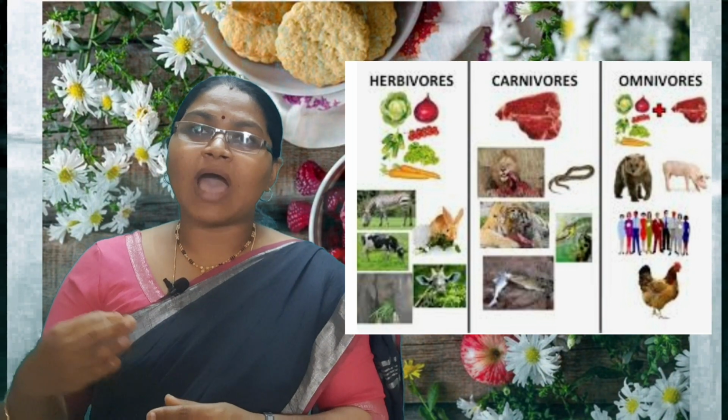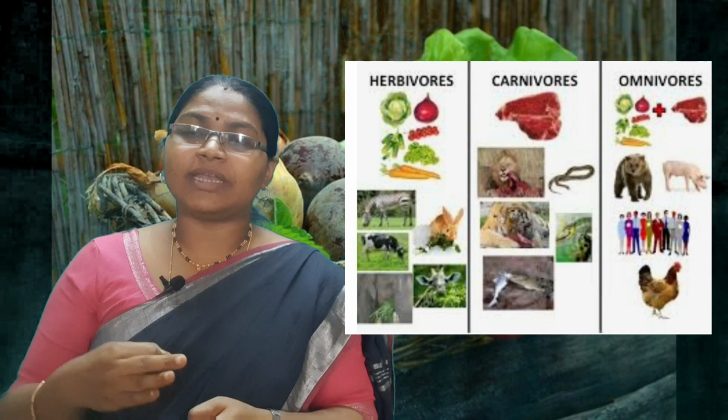So, what do animals eat? Based on this, we can differentiate animals into three categories: herbivores, carnivores, omnivores. Understood, all of you? Herbivores: herbs, plants. The animals which eat only plants are herbivores. The animals which eat only animals are carnivores. The animals which eat plants as well as animals, both, are omnivores. We can differentiate animals into these three categories based on their food habits.